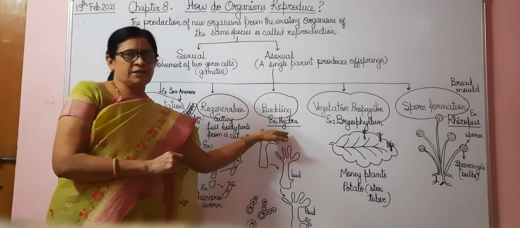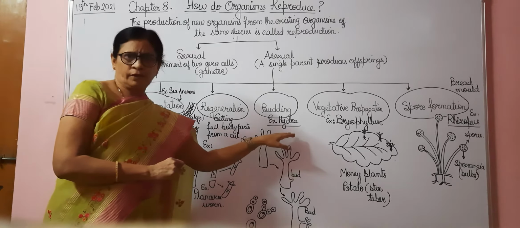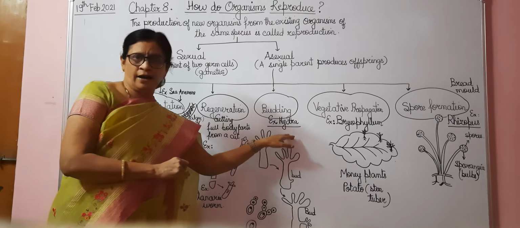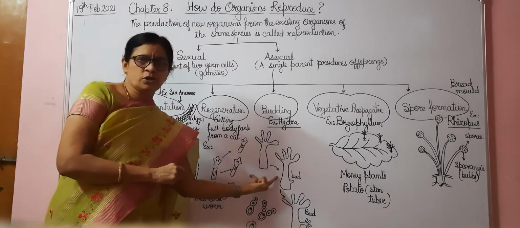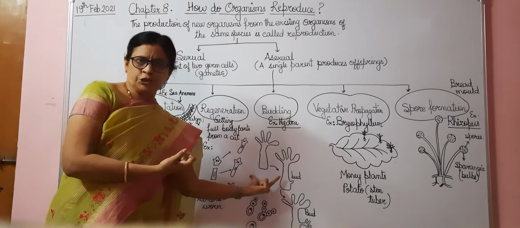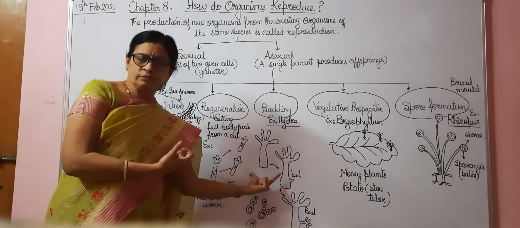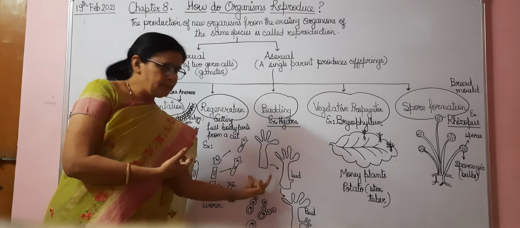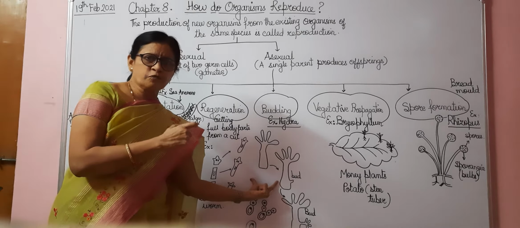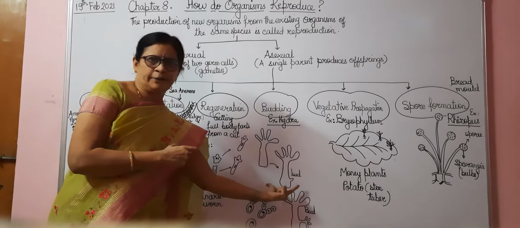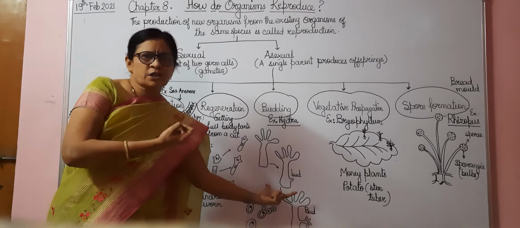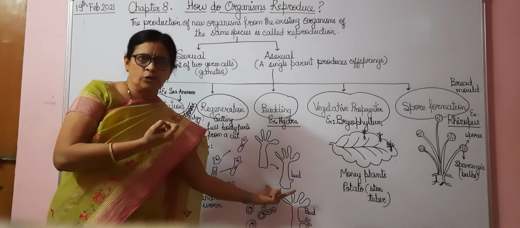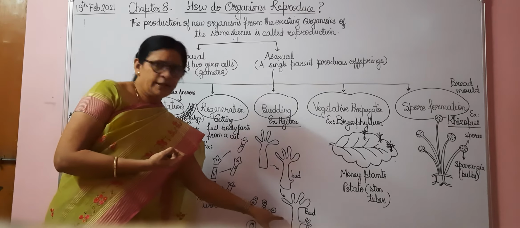Remember, budding takes place generally in organisms like hydra. Now this hydra has a body part which is called the cylindrome, and it has tentacles on the top. When this hydra is fully grown, it develops a bud. Bud means an outgrowth which comes out of its body, that is the cylindrome. Slowly that bud, what happens?